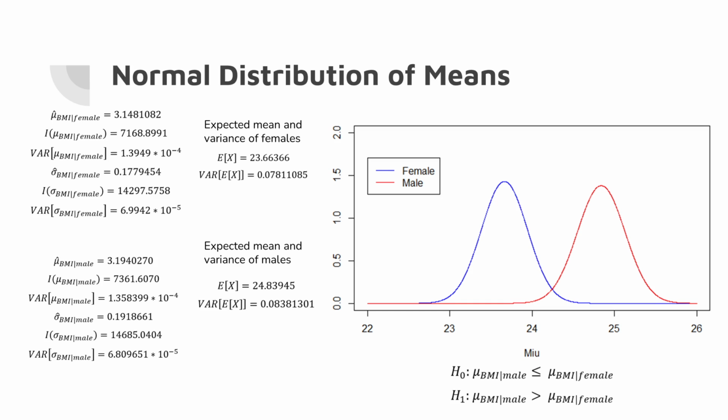To test our first statistical hypothesis, we divided our data into groups, either male or female. Then, for each group, we calculated the MLE for mu and sigma, as well as the information functions and variance. We then calculated the expected values for each group and variance by following the delta method previously explained. On the right, we can see the plot of the distribution of both groups. There is some overlapping between these two plots. Because of that, we cannot reject our null hypothesis.